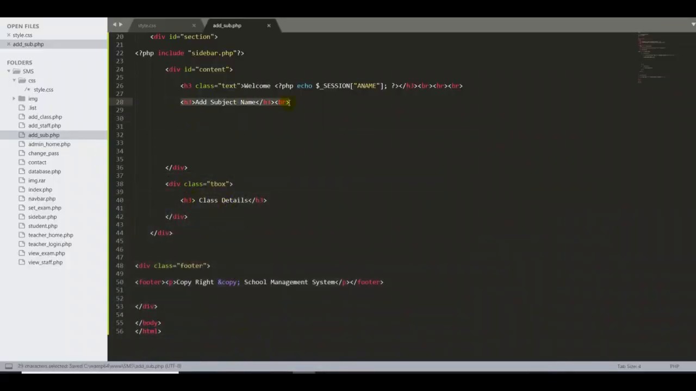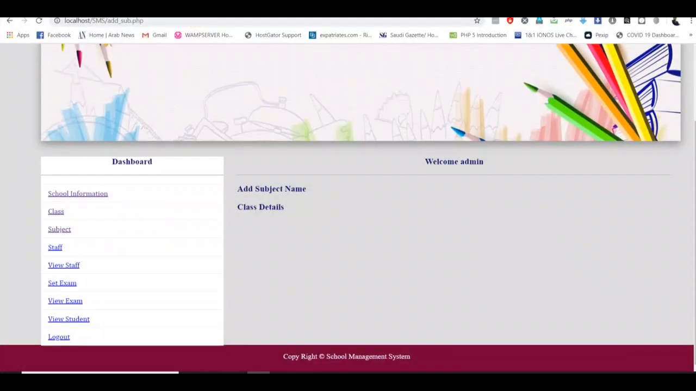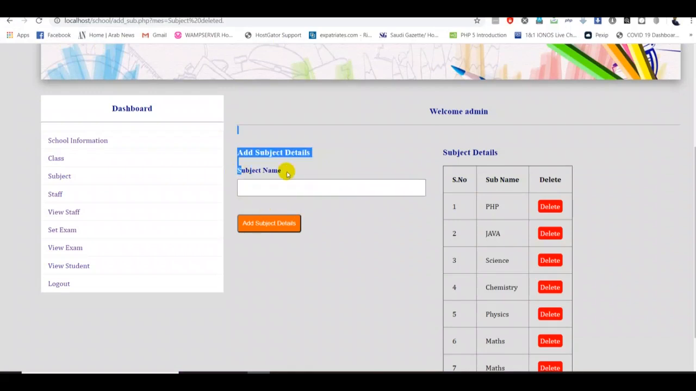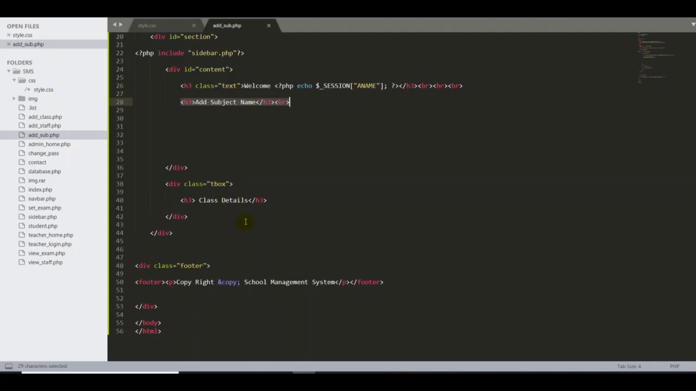Okay, so under add subject name, I can create one more input field, which is this one. So I want to add this one with a subject title. So that's great. So I'll go back here, guys. Okay, here add subject name. So the first thing is, guys, let me start with the form.